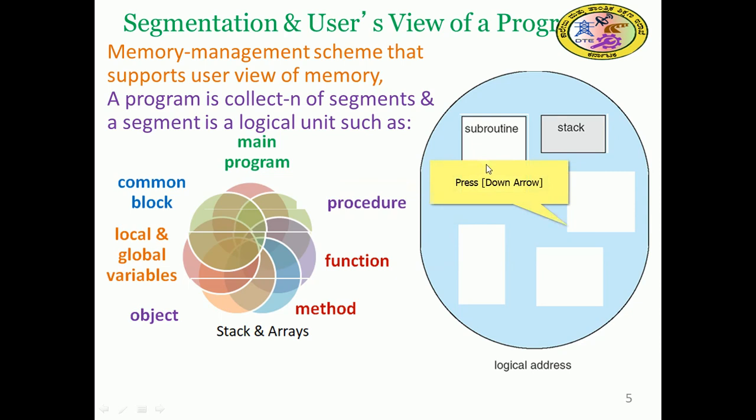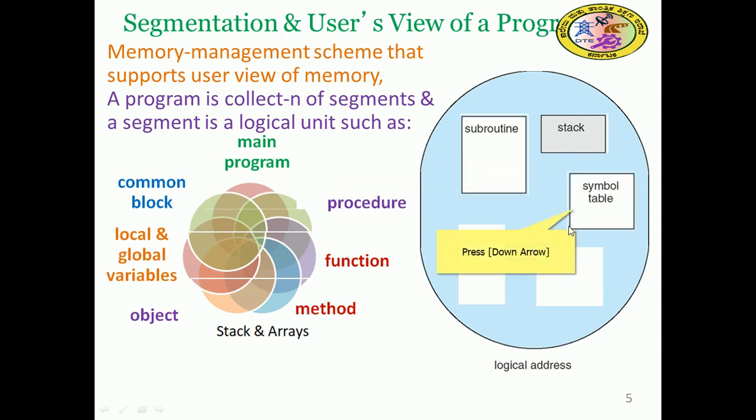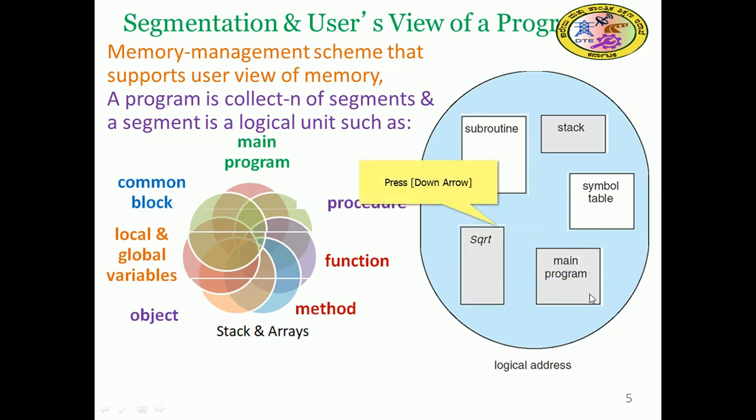There is a stack memory, similar to an array. Then the symbol table, which has reserved words seen in most programming languages. Then there are several functions, and one such built-in function may be the square root function, right?